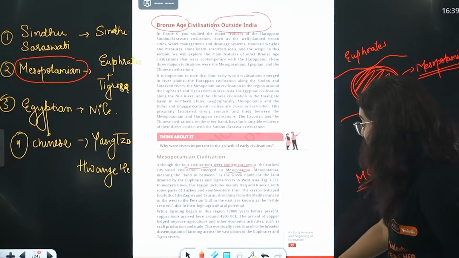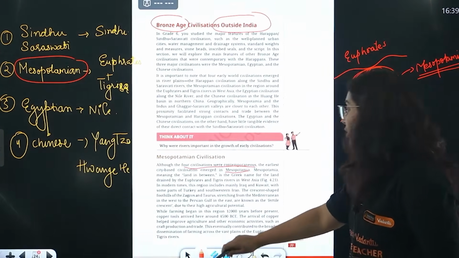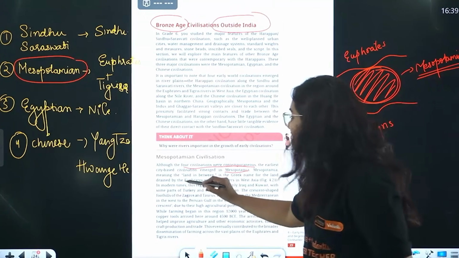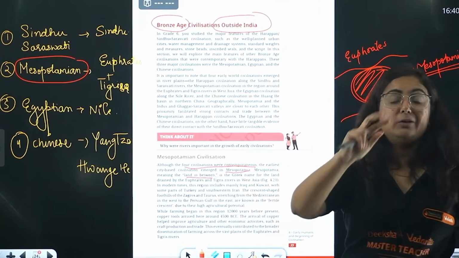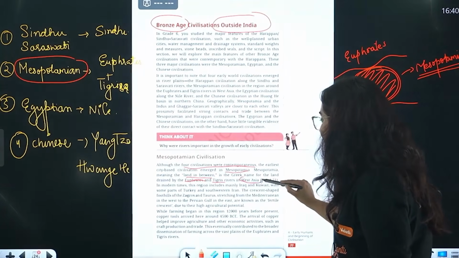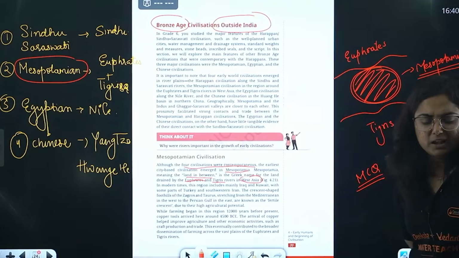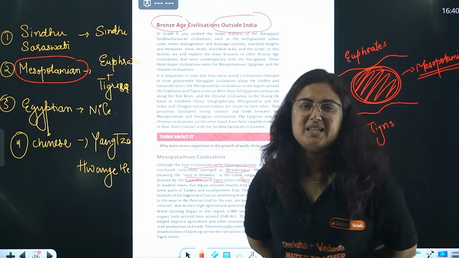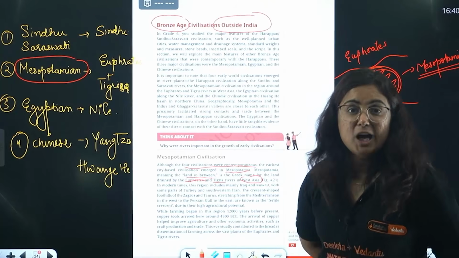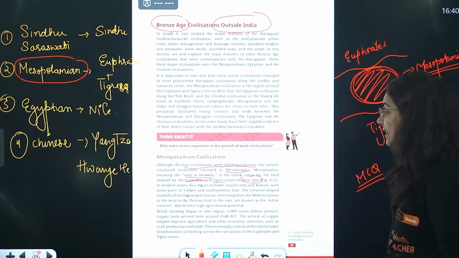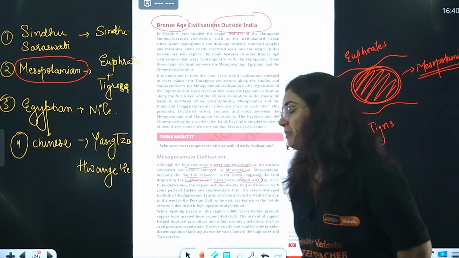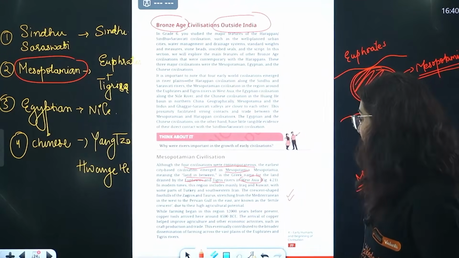Again, a very, very good MCQ type of question that can come in the exam: which among the following is considered to be the earliest civilization? The word means land in between. By between, we are referring to two rivers, Euphrates and Tigris, in West Asia. Ma'am, where in West Asia? The region right now that is Iraq, Iran, Kuwait is considered the Mesopotamian region.